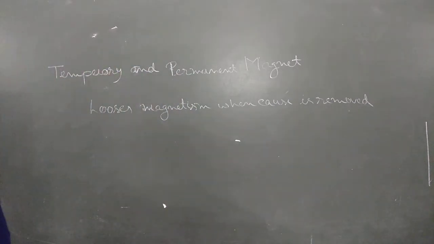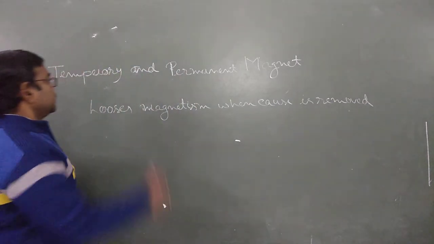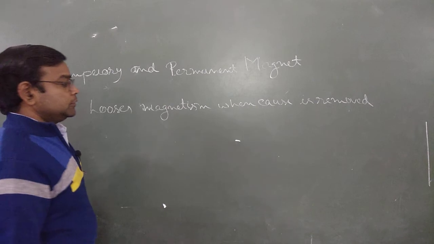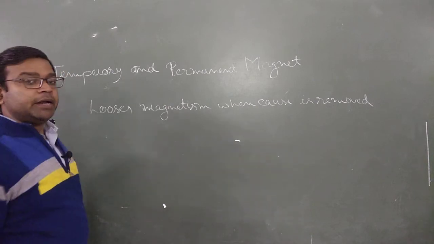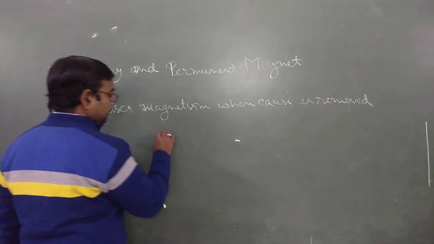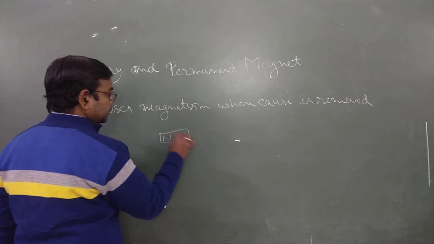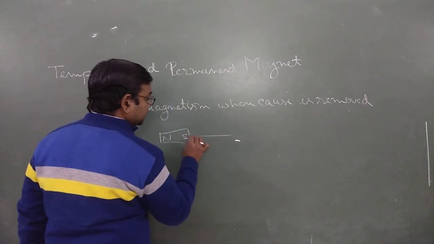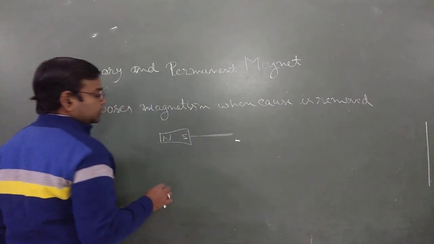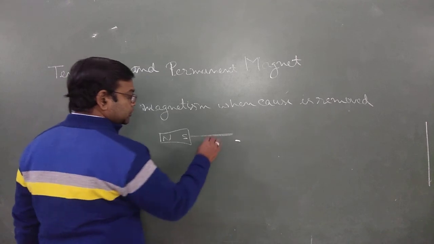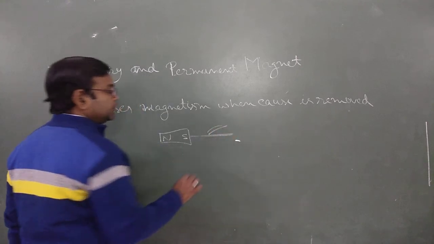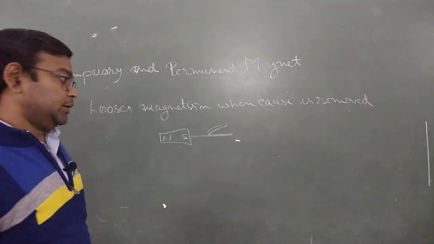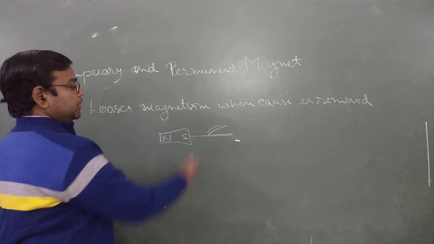Clear? In this case, an electromagnet is a good example of a temporary magnet. A magnet made by induction, where an iron bar is touched with a magnet, behaves like a magnet for some time. So this is also a temporary magnet.